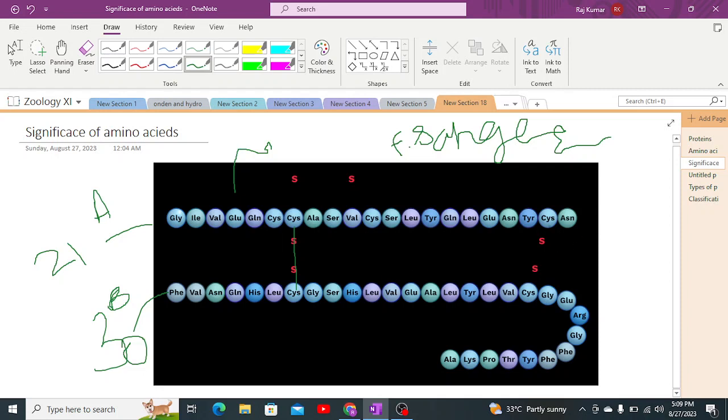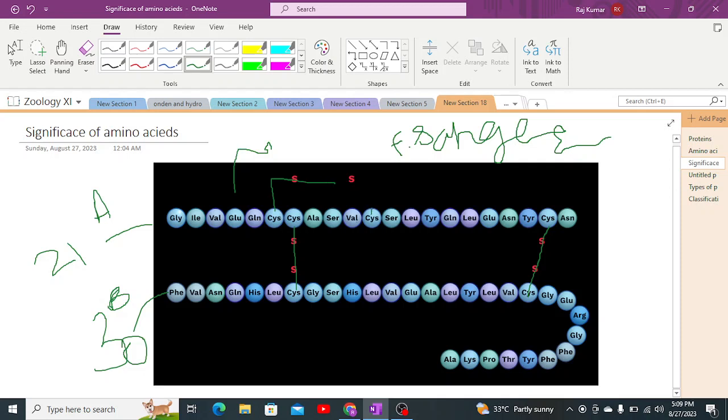Secondly, the 20th amino acid of chain A was joined with the 19th amino acid of chain B. Actually, there are two such disulfide bonds, but there's another internal disulfide bond within the chain A, that is from A6 to A11, which means 1, 2, 3, 4, 5, 6, 6 to 11, 7, 8, 9, 10, 11.